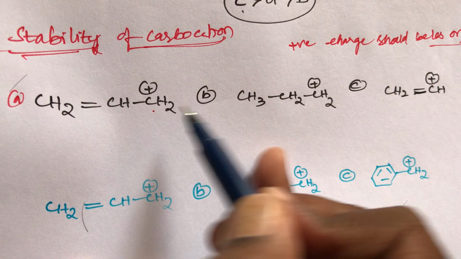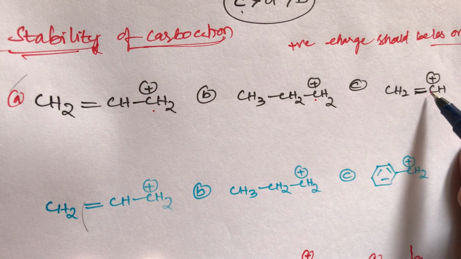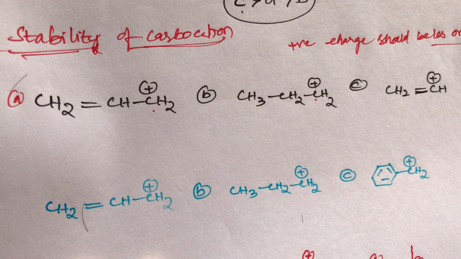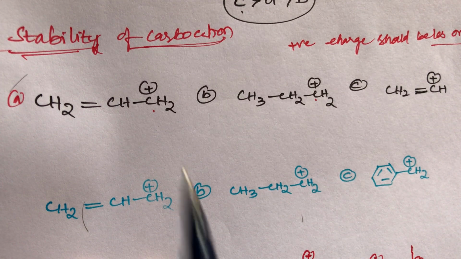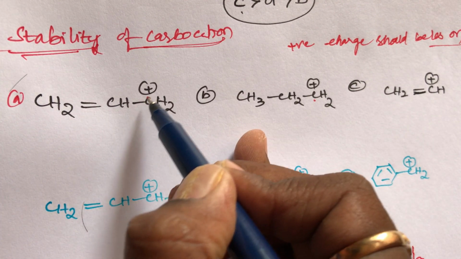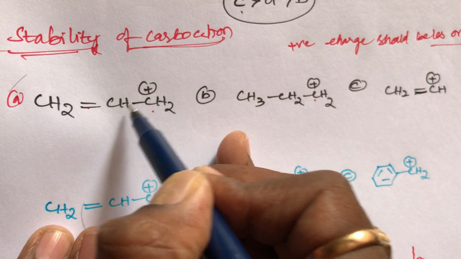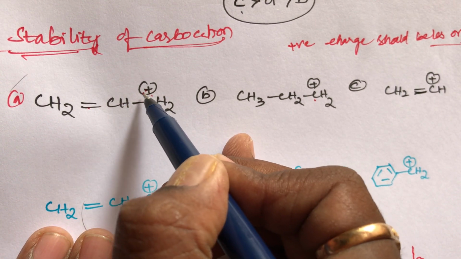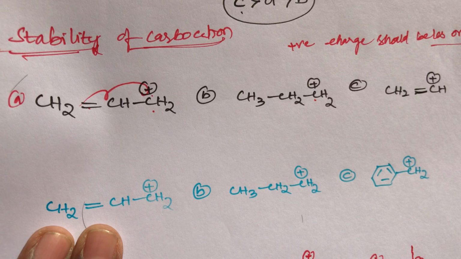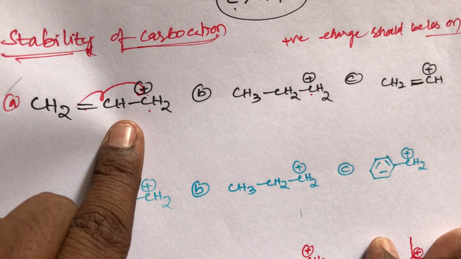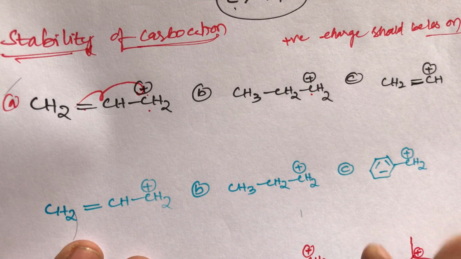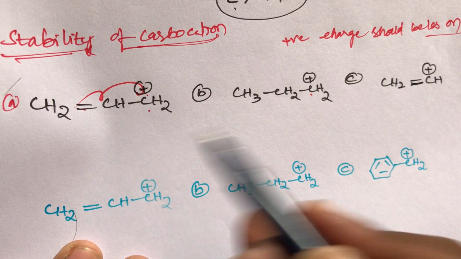All three are primary carbocations. Out of these three, which one is more stable? Here a double bond is there, then a single bond, and then the positive charge. Double, single, positive: conjugation is there. This positive charge participates in the resonance, so that's why this positive charge completely disappears.